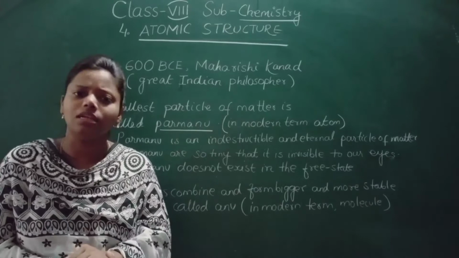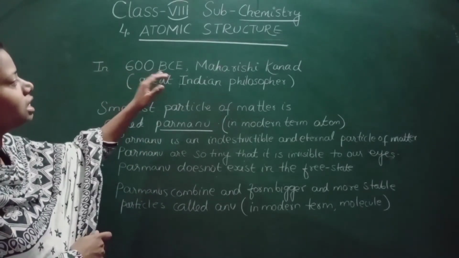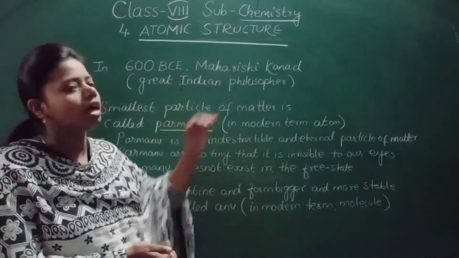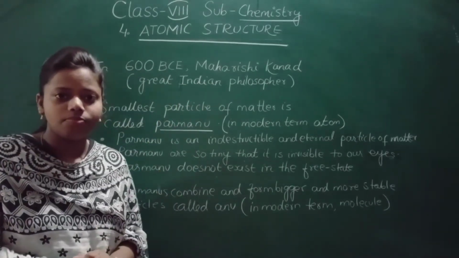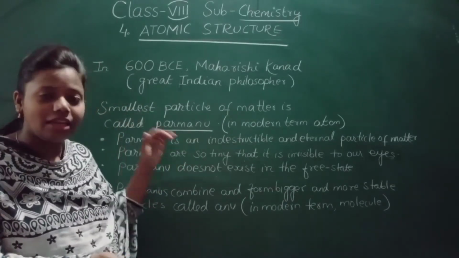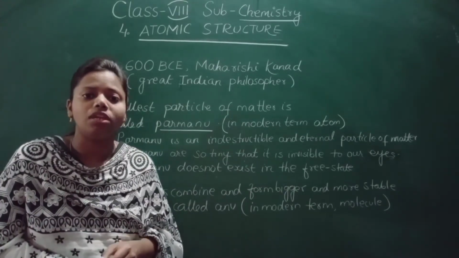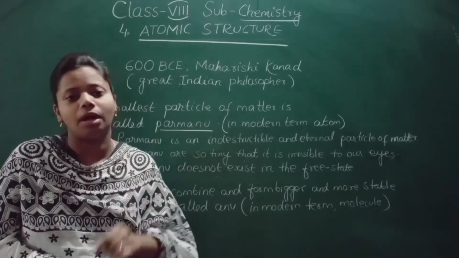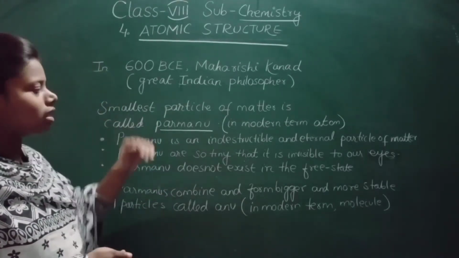In 600 BCE, Maharishi Kanad, a great Indian philosopher, gave an idea that all matter is made up of tiny particles, the smallest particles.